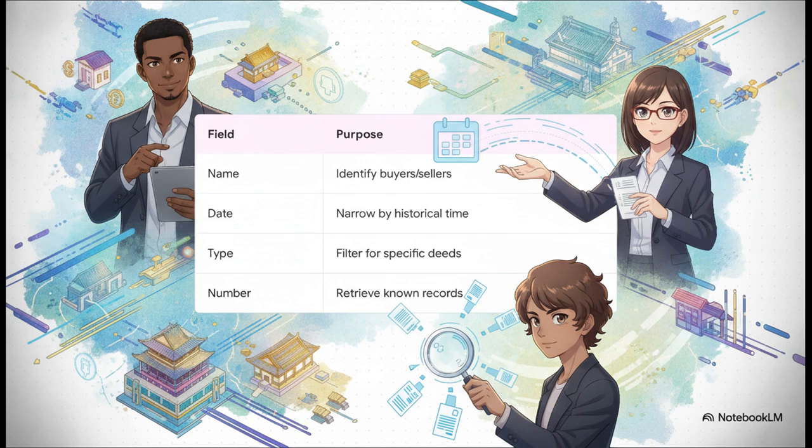And notice that you can search the index in several different ways. You can use the grantor or grantee name to find buyers and sellers. You can narrow things down by recording date, filter by document type, like if you're looking specifically for a statutory warranty deed, or just type in a document number if you already snagged it from a title report. This lets you build a full, comprehensive list of transactions tied to any property or person.